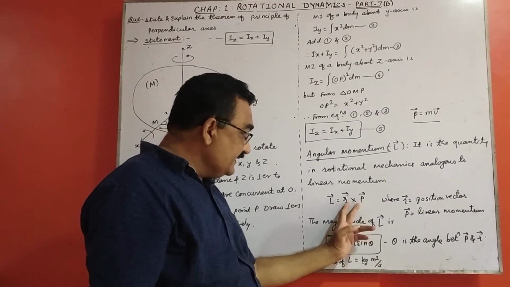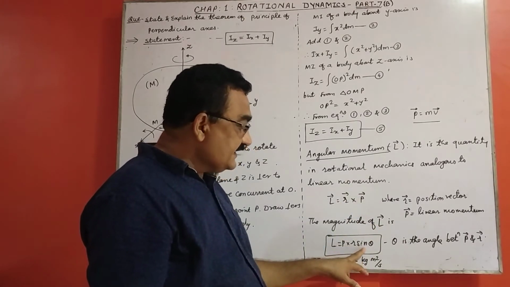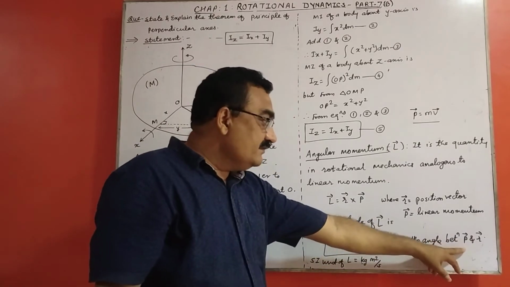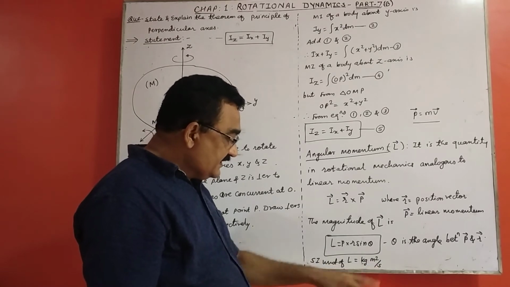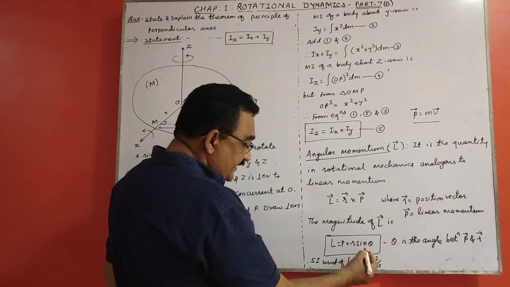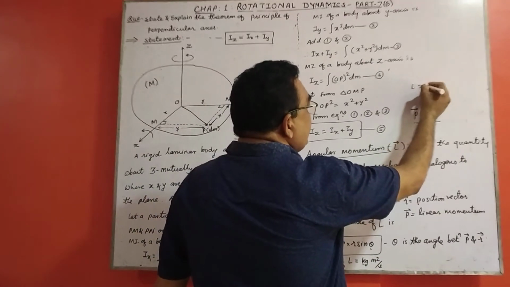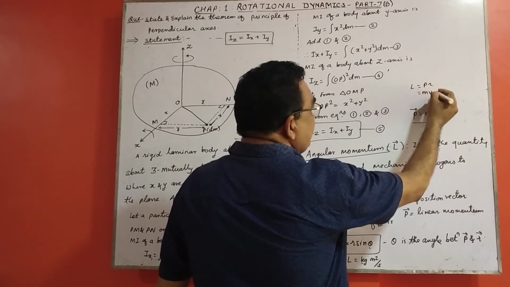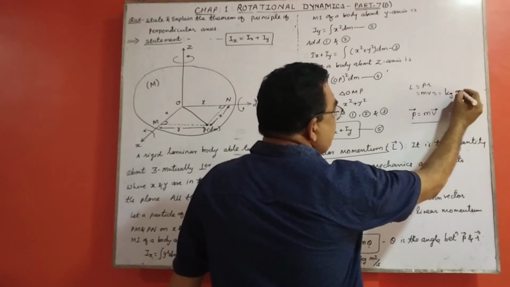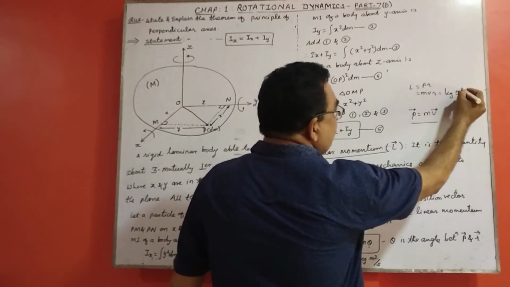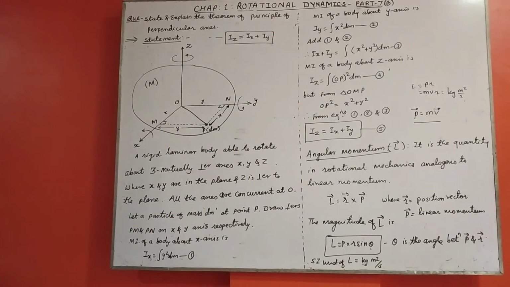If theta is the angle between these two, then the cross product of the two vectors is P into R sin theta, where theta is the angle between vector P and vector R. Now the SI unit of L is kg meter square per second. If theta is equal to 90 degrees, then L is equal to P into R, but P is equal to mass into velocity, into R. The unit of mass is kg, the unit of velocity is meter per second, the unit of R is meter, so it is kg meter square per second. In this way we can see the second theorem.